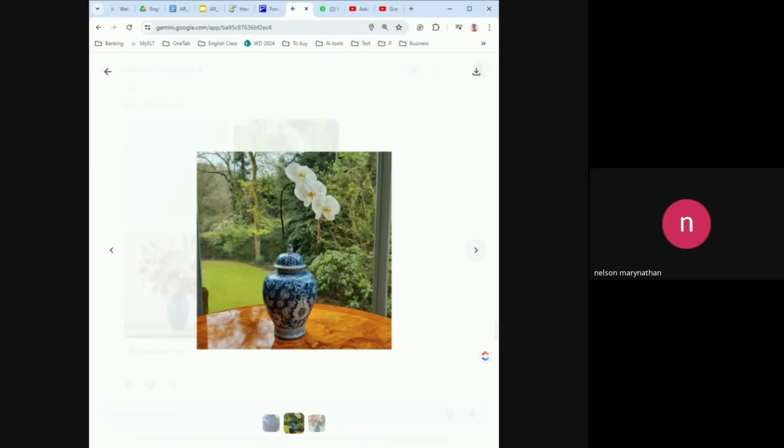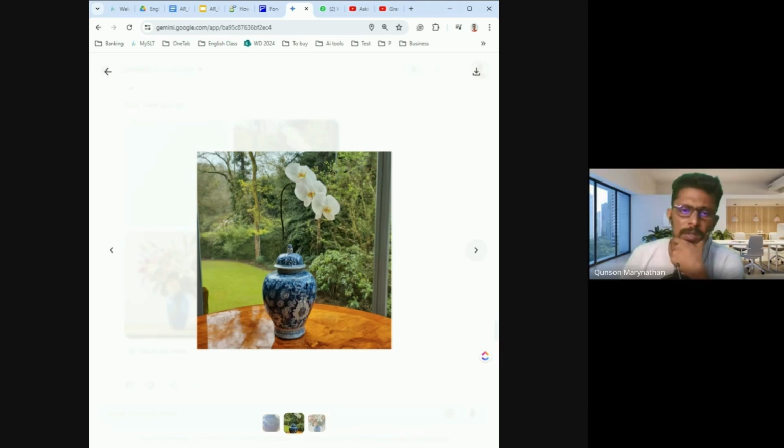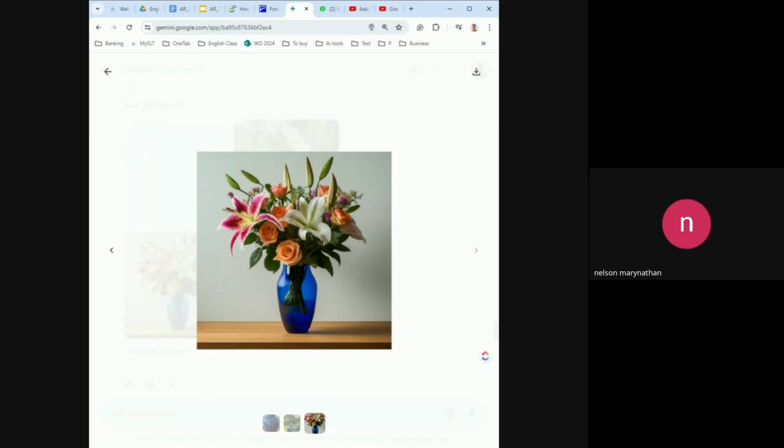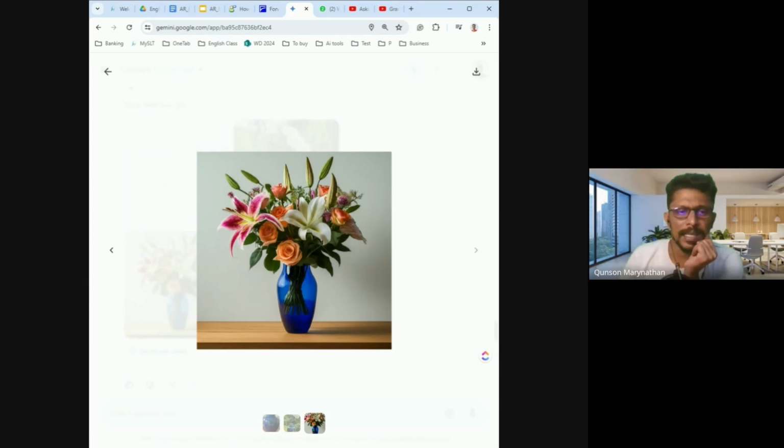The flower vase is on the table. The flower vase is on the table. It's vase, okay? Anything about this? The flowers are into the vase. Yeah, the flowers are inside the vase. The flowers are inside the vase.